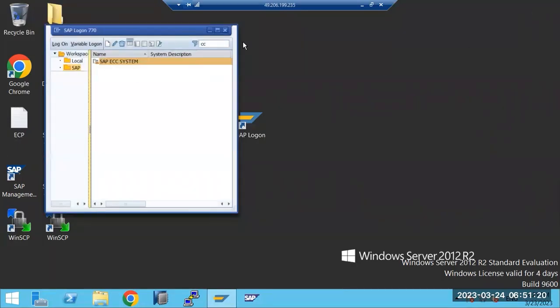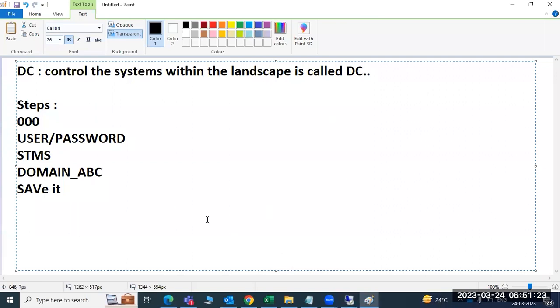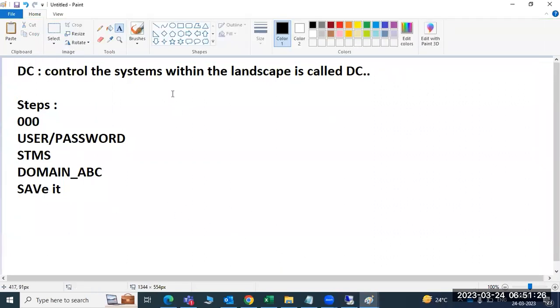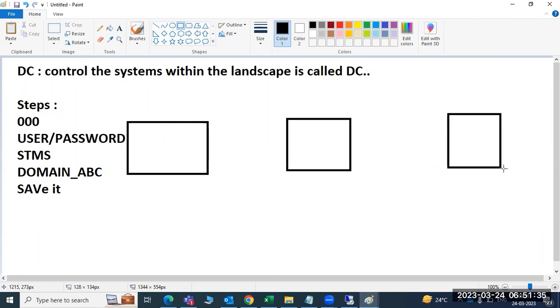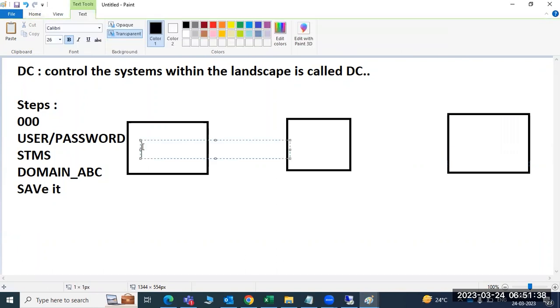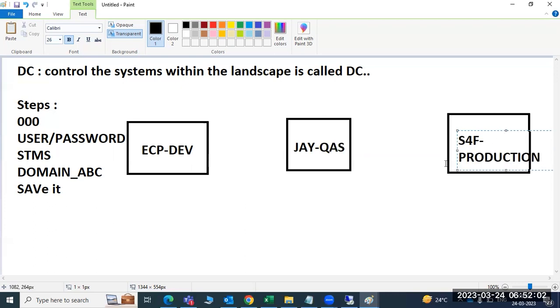So we have the ECC system, and we have S4F. We have three systems in our training also. One is ECP, which we will call the development system. Then JAY is also there, which is the quality system. Then we have the production system, S4F. We will assume S4F as the production system in the landscape. So we have three systems.